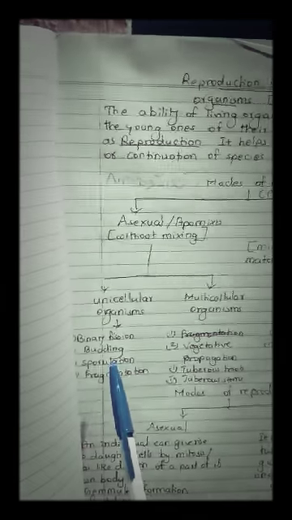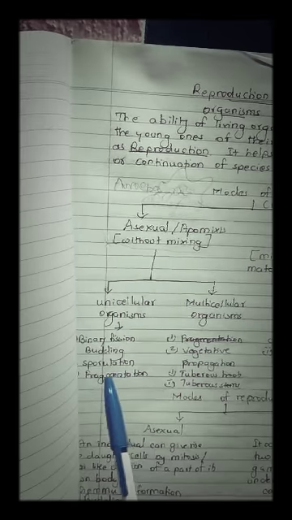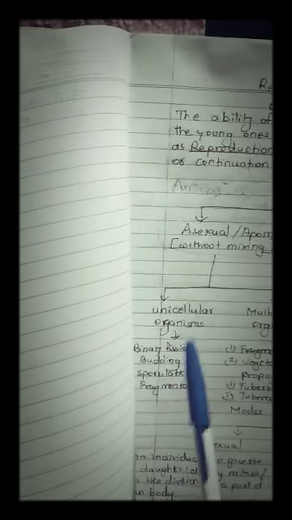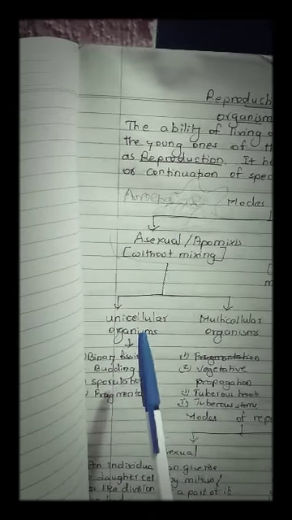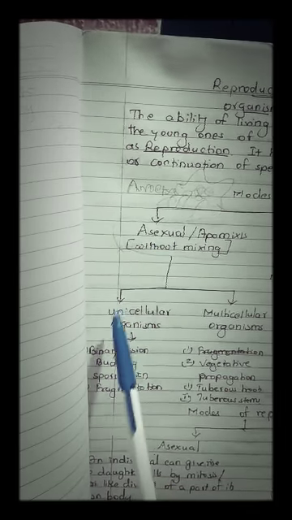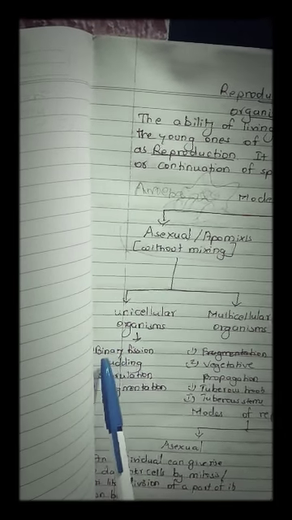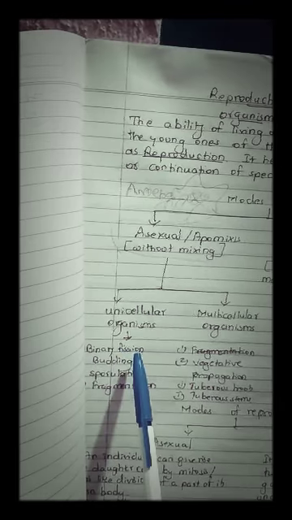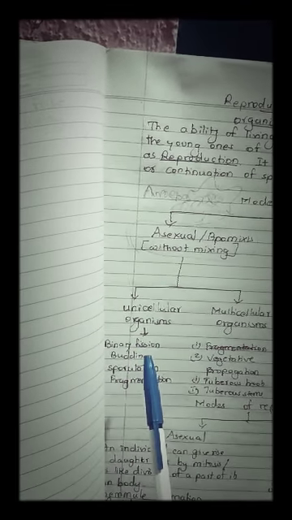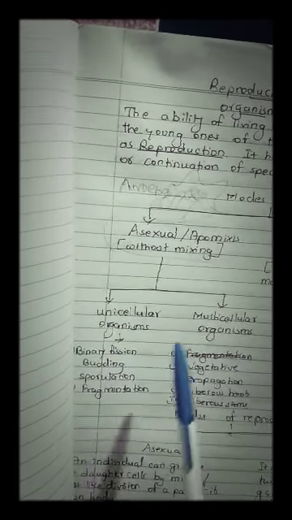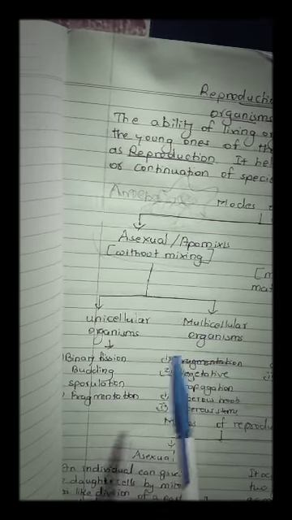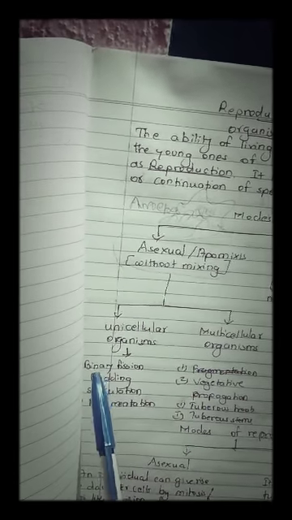Okay, it is a single celled plant organism. Now what are the steps by which the unicellular organisms carry out asexual reproduction? First is binary fission. Binary means what? Fission means division. It is a process by which the parent cell divides to give rise to two daughter cells. So binary means two.